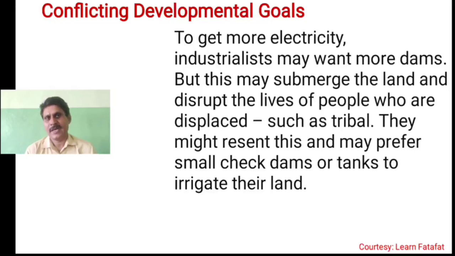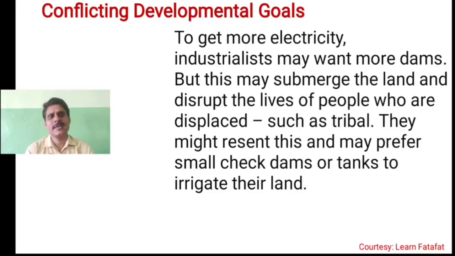And we have the example of tribal people, those who are living mostly in forest areas, because dams are constructed in such areas, they will be affected. Also, sometimes farmers lose their agricultural land under the backwaters of the dam. So they might resent this and may prefer small check dams or tanks to irrigate their land instead.